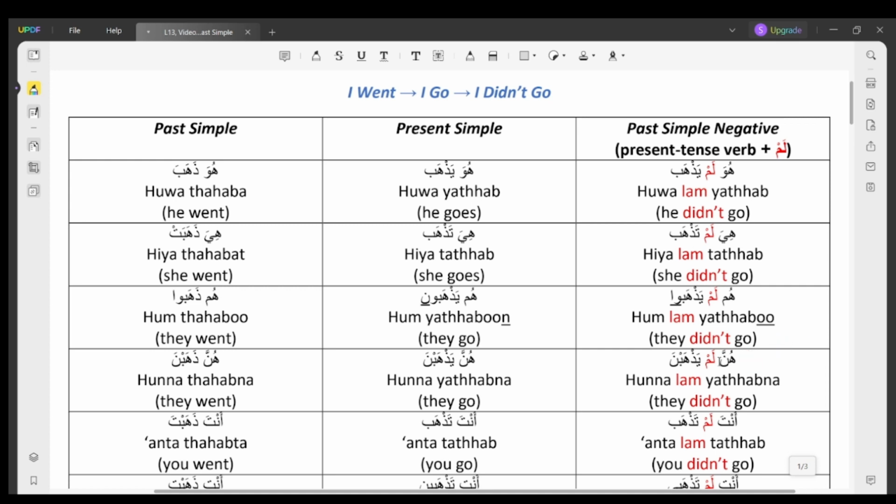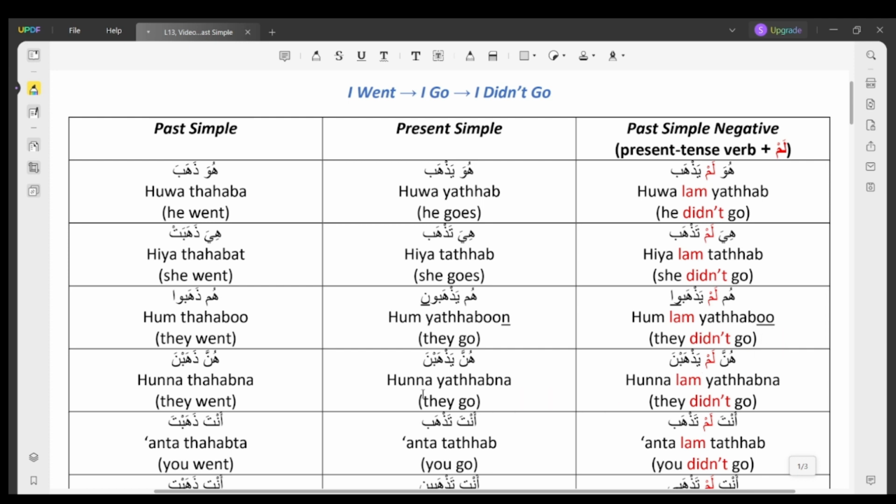Now here something's happened. If we look at the verb يذهبون, meaning they go, and compare it to lam يذهبوا, they didn't go, we will notice that the letter noon or n from the end of it has disappeared when we negate it using lam. And that's the main grammar we're learning for this lesson, which is that the word lam makes the letter n or noon disappear from the end of the verb whenever the conjugation of the verb ends in the letter n.